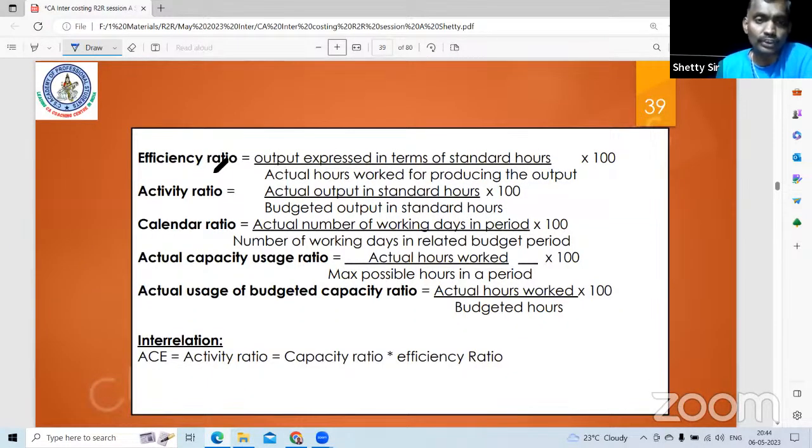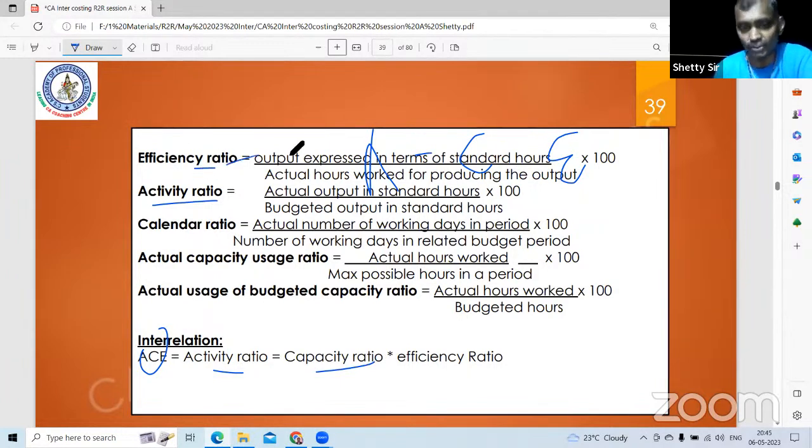Then there are some ratios you have to learn by heart. Finally, A is equal to C into E. A first alphabet, C third alphabet, E fifth alphabet. Activity ratio is equal to capacity ratio into efficiency ratio. So if they give you any two of the ratios, you should be able to find the third. Activity and capacity given, efficiency is activity divided by capacity. Capacity and efficiency given, multiply.